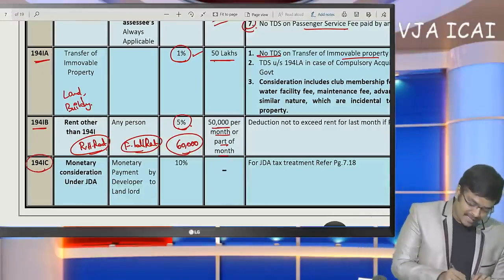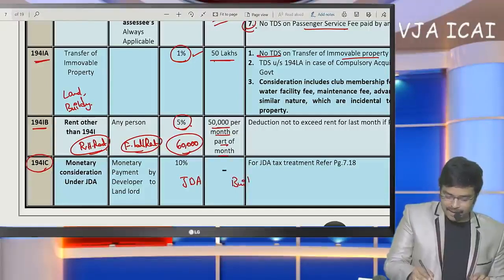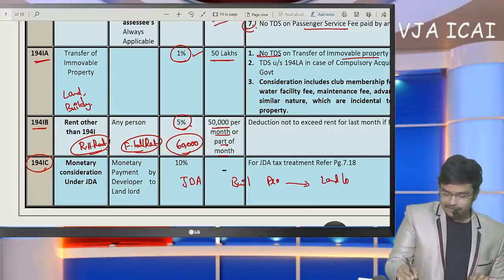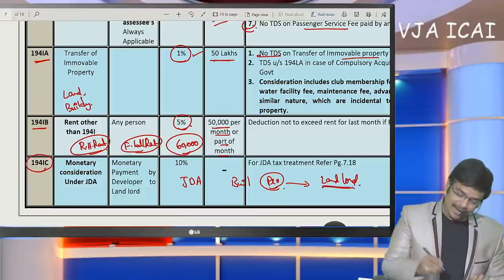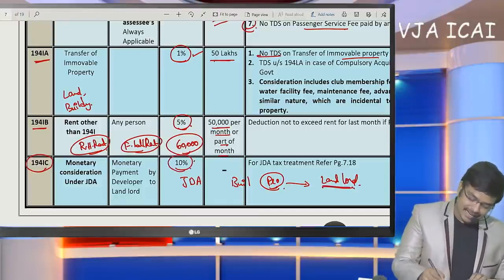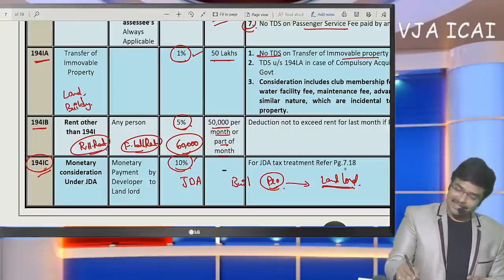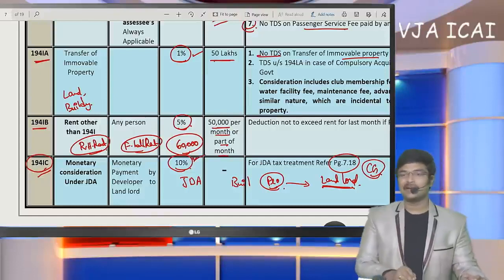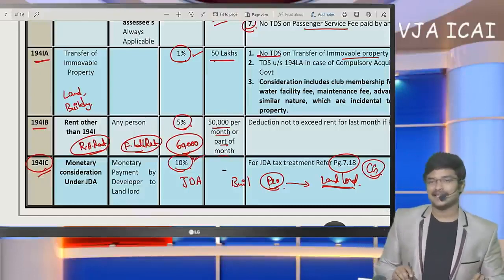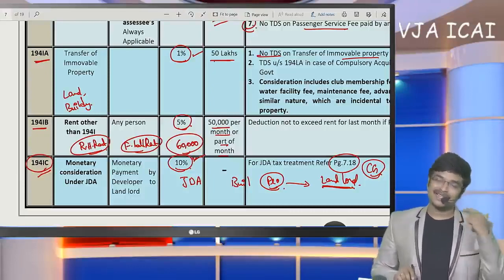And 194IC, under a joint development agreement, if the builder, that means the promoter, makes any payment to the landlord, he is going to deduct TDS under 194IC at the rate of 10%. Sir, I have already discussed this joint development agreement under the head capital gains. One special case I have discussed, based on stamp duty value, they need to offer capital gain. I have discussed it there.